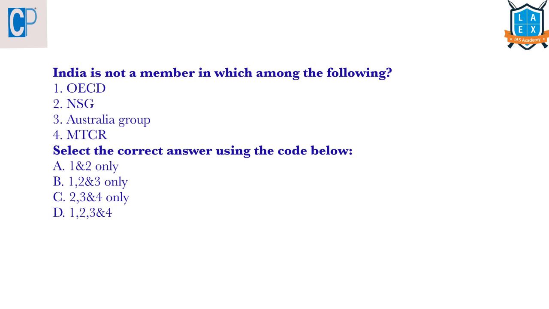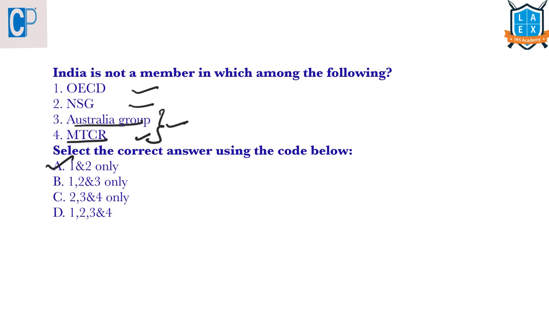Before starting the session, first let us see the answers for the questions from our yesterday's video. India is not a member in which among the following: OECD, NSG, Australia Group and Missile Technology Control Regime. We know that India is already a member of these two groups, Australia Group and Missile Technology Control Regime. So the answer here is 1 and 2.